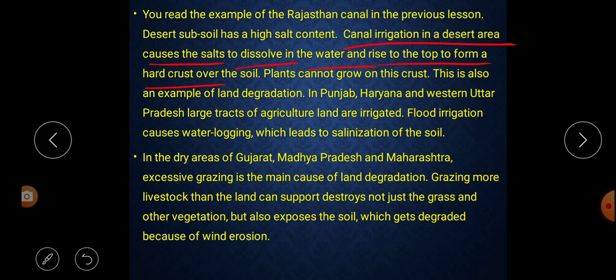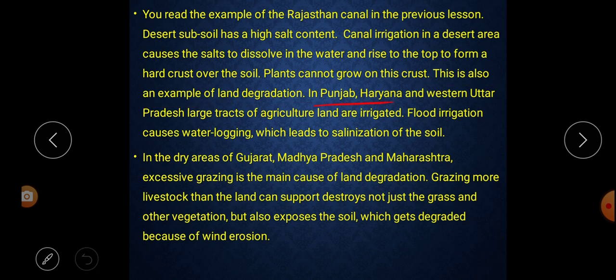As the water spreads over the field, the upper part of the soil forms a hard crust over that. Next, plants cannot grow on this crust. So on this crust, as the salt dissolves in the water and forms a hard crust, plants cannot grow over that. This is also an example of land degradation. This is also what? An example of land degradation.